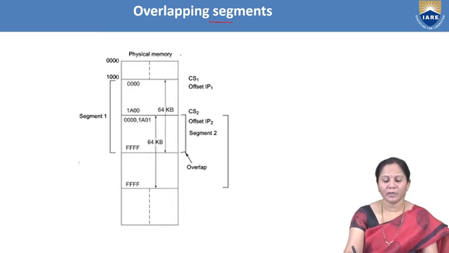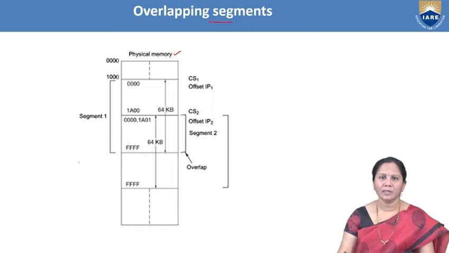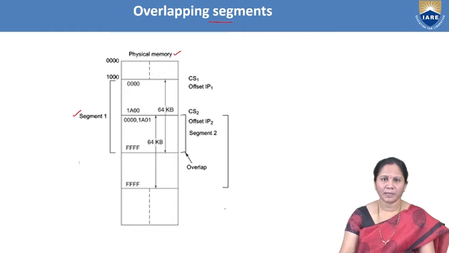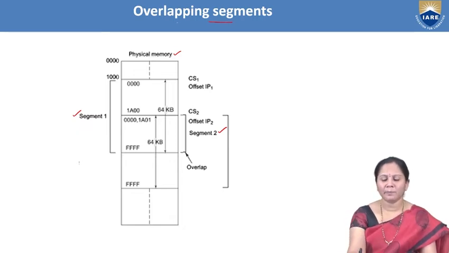If we consider this physical memory which has been segmented, this is segment 1, for example, and this is segment 2. Why is this called overlapping segments?